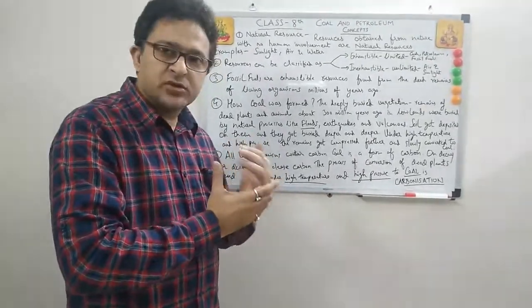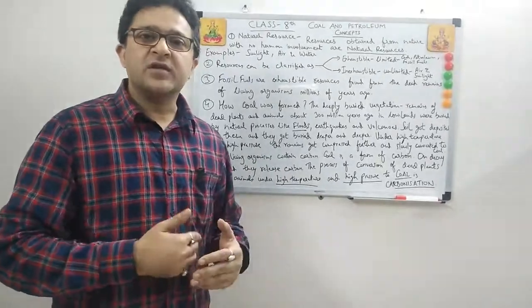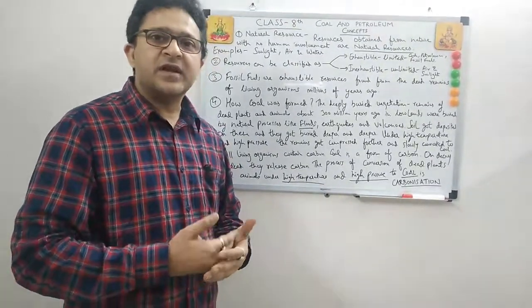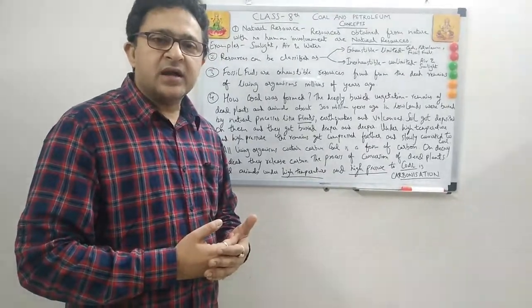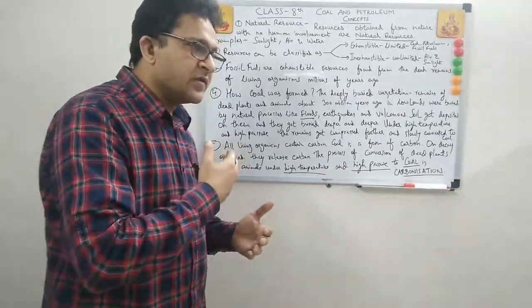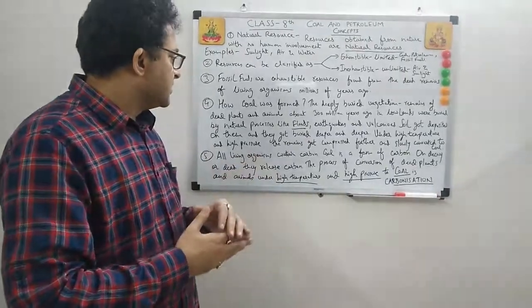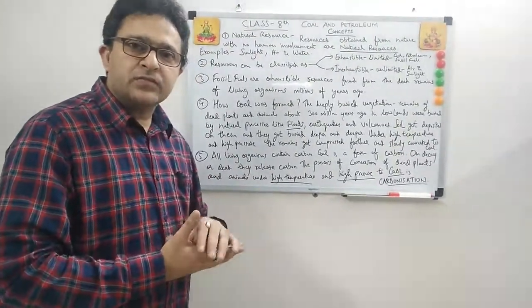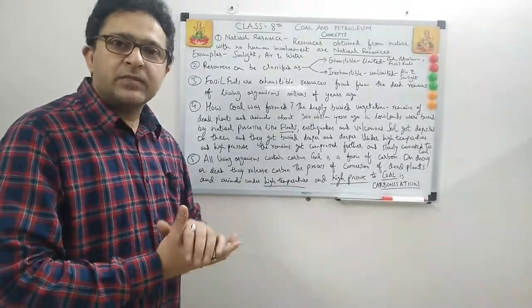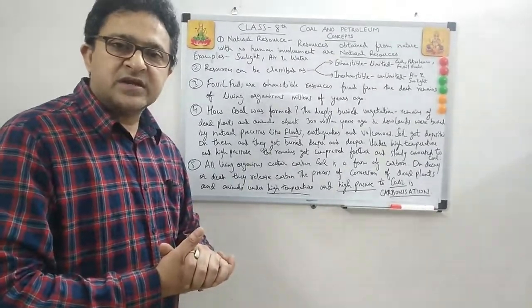So it's a gradual, slow process of conversion of natural vegetation, that is dead plants and animals, by the effects of floods, volcanoes and all these natural calamities, which build up pressure and high temperature on the dead plants and animals.